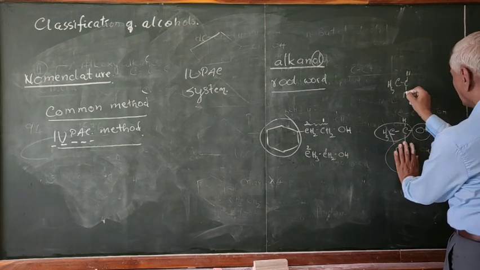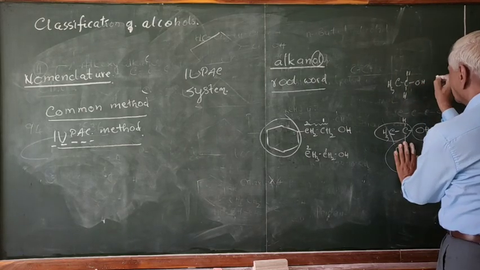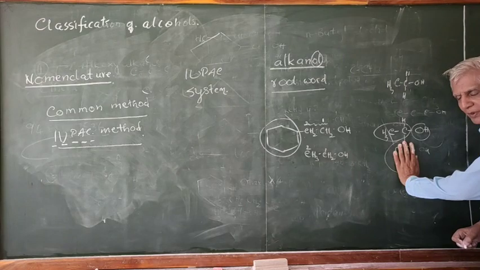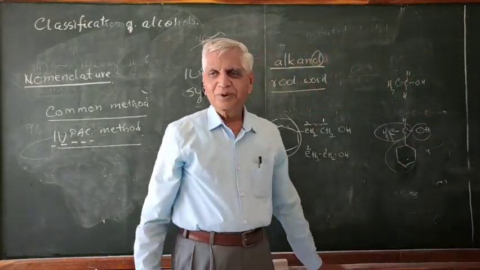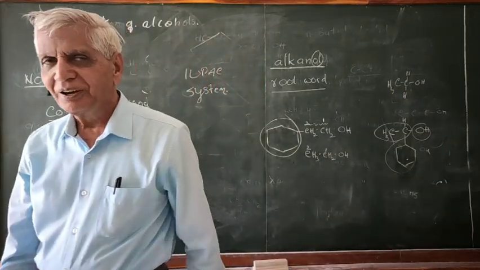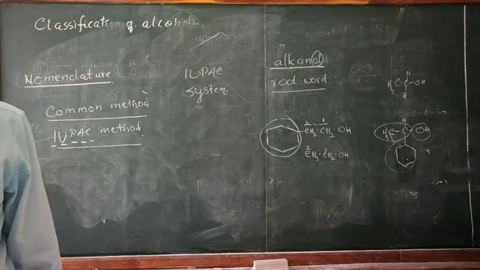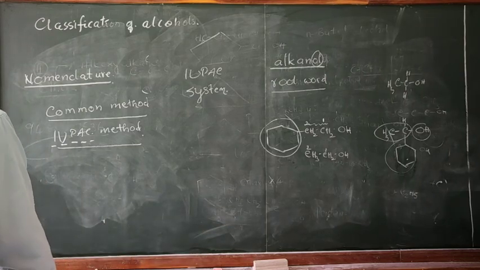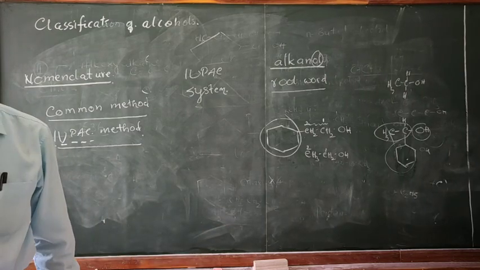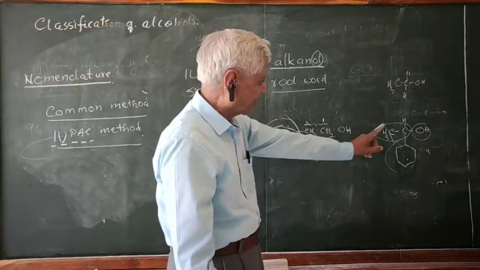Suppose this H is not there. Wait, it is ethanol 1. Now this CH is replaced by this group. What is this group? Cyclohexyl. Where is the cyclohexyl? It is present on the first carbon, carbon one.